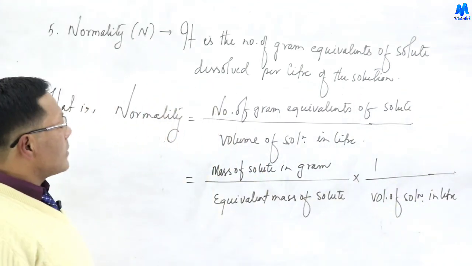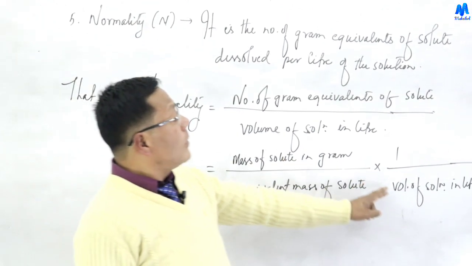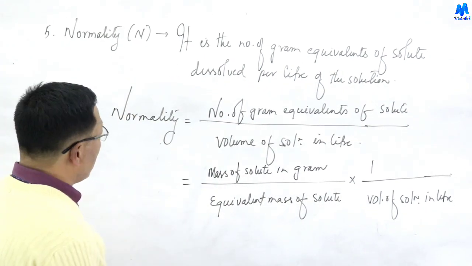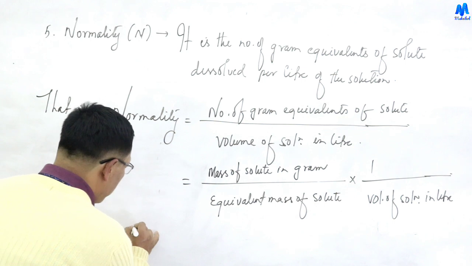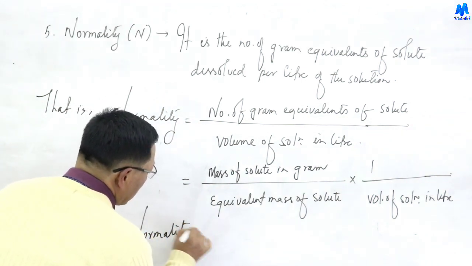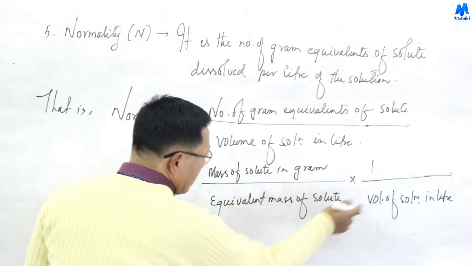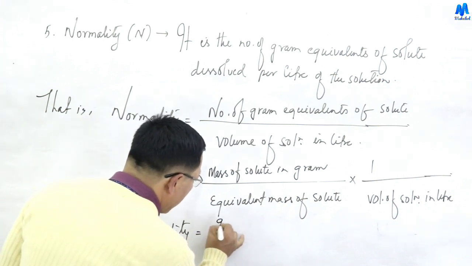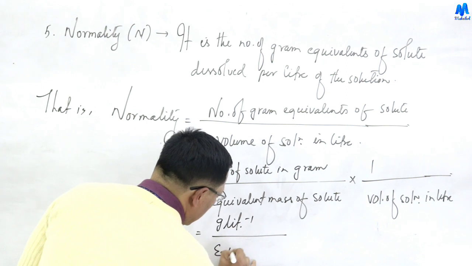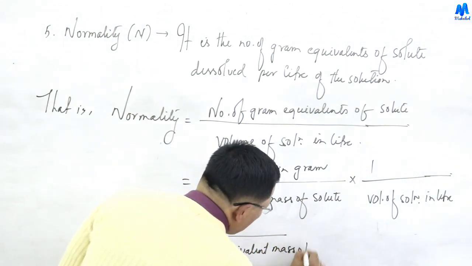Number of gram equivalents is mass divided by equivalent mass. The mass of solute in gram divided by volume of solution in liters is gram per liter. Therefore, normality equals gram per liter divided by the equivalent mass of solute.